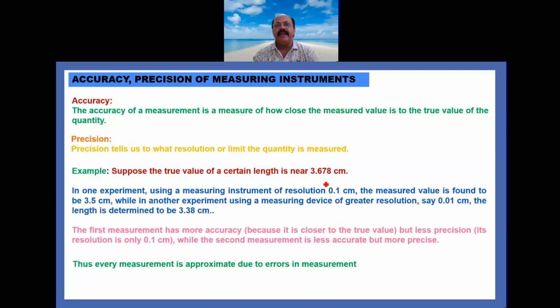For example, the density of water's true value is 1 kg per meter cube. If the measurement is done and the value comes close to this value of density of water, then we say that it is accuracy.